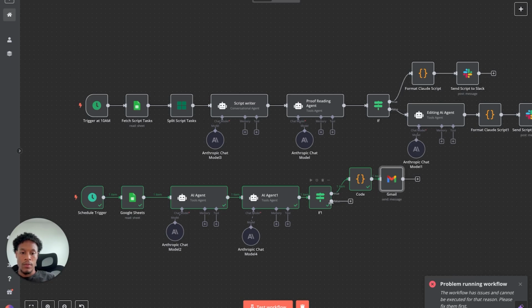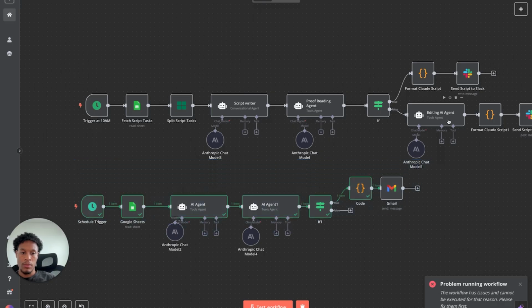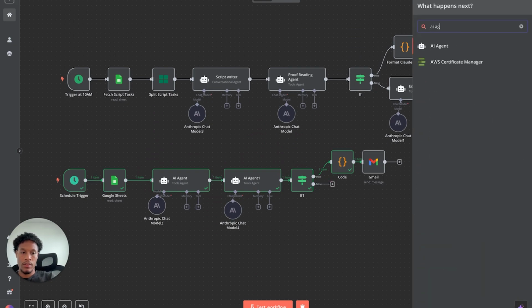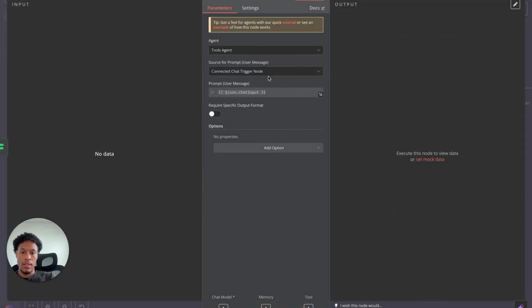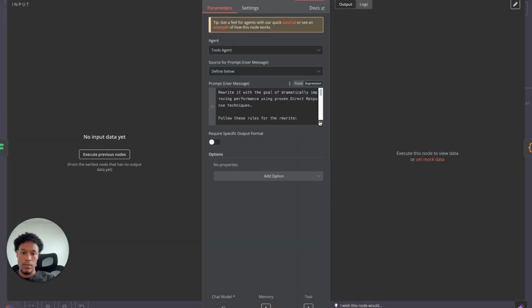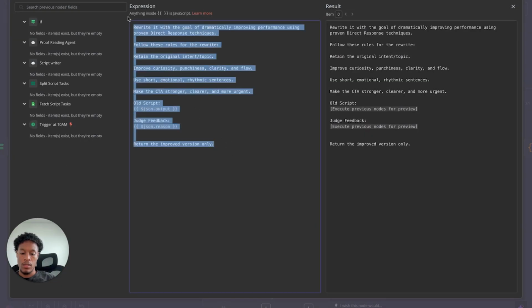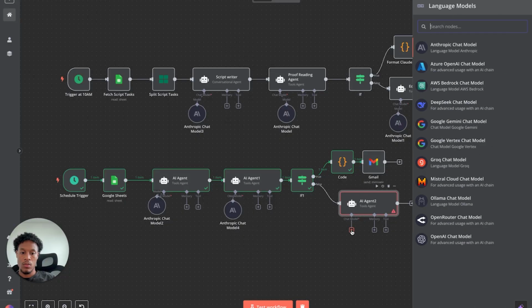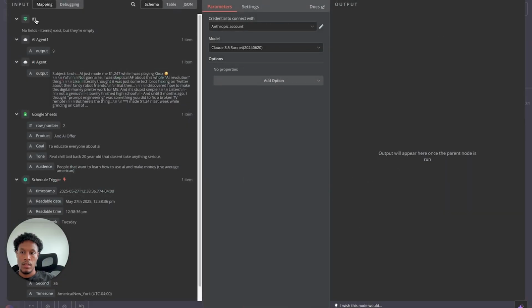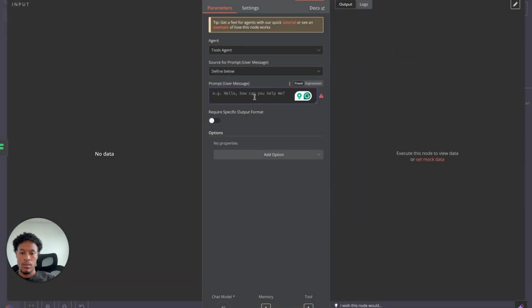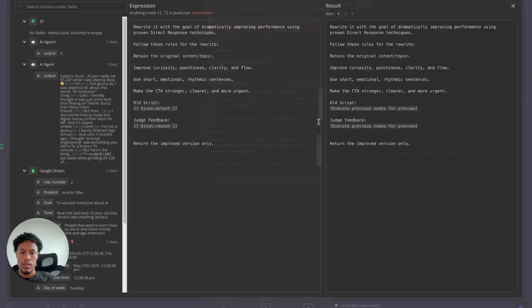Another thing that we do for the false now is we want to have this set up the same way. So what we do is we get another AI agent, right? Stop that one right there. As always, define below, right? This is the prompt that we're using. Same thing I told you guys, you can always go into ChatGPT and make sure that it's right. Cool, let me just add this in here. All right, and then now what we're going to do is just come through, boom, expression, make sure that's right.